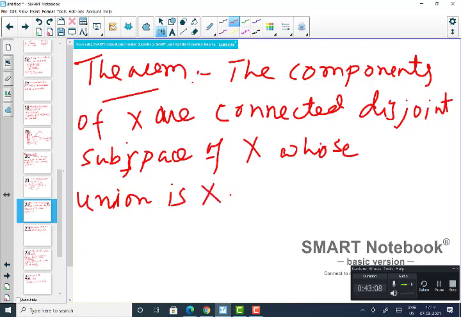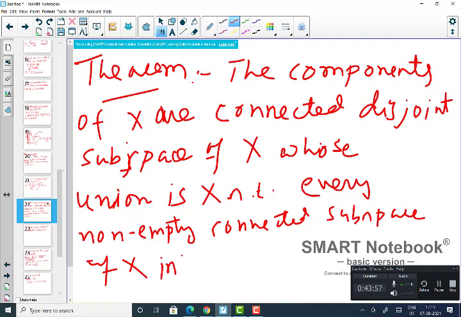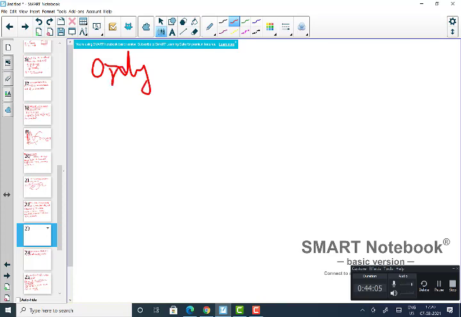Okay, and not only that, the property is that every non-empty connected subspace of X, whenever you choose one, cannot be inside two components, so it has to be inside only one component of X. That is, it intersects only one component.